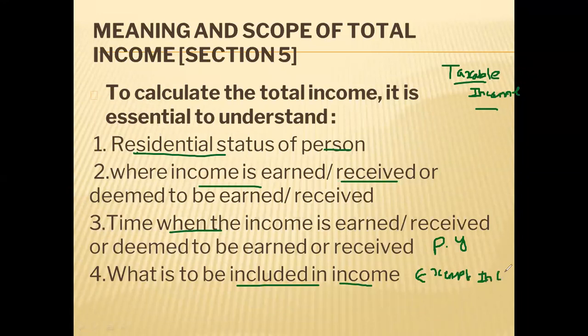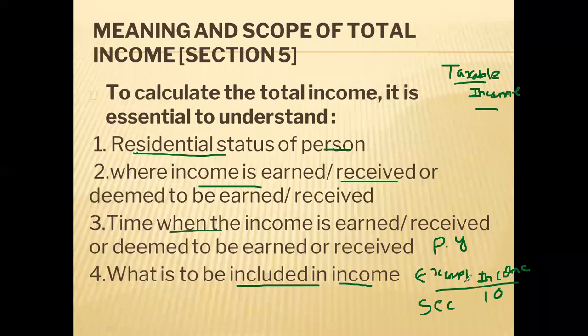So if you are receiving an income and it is covered in the exemption list given under section 10 of the Income Tax Act, so if you see section 10, you will get the list of exempt income. Exempt incomes are those on which you need not pay tax. Such incomes are known as exempt income.